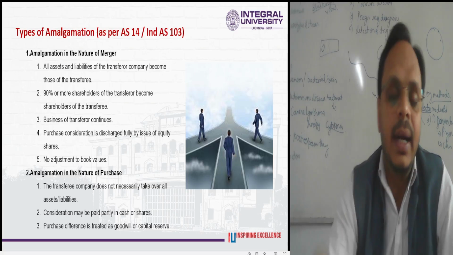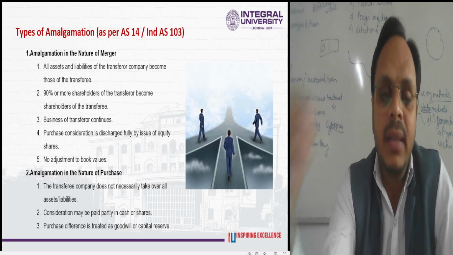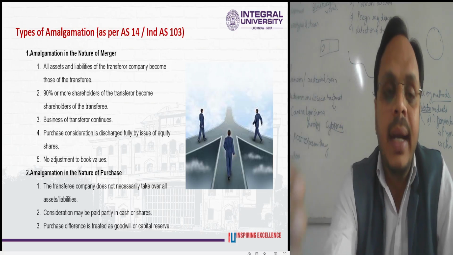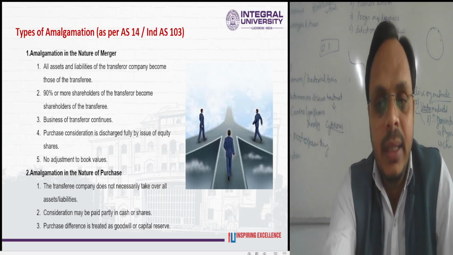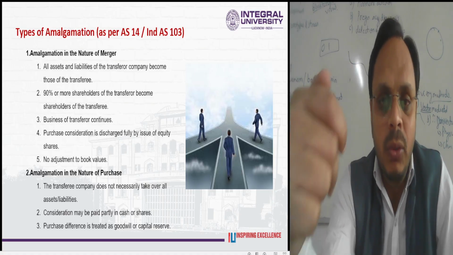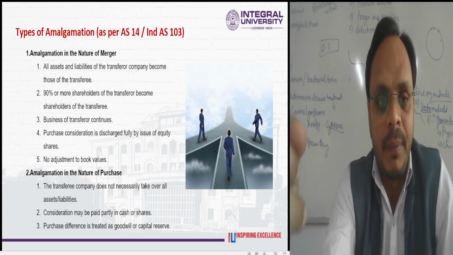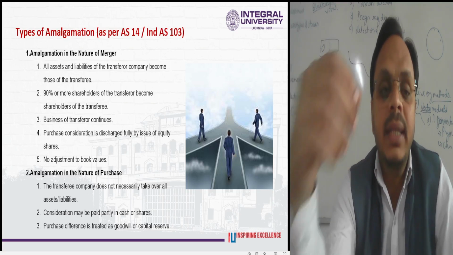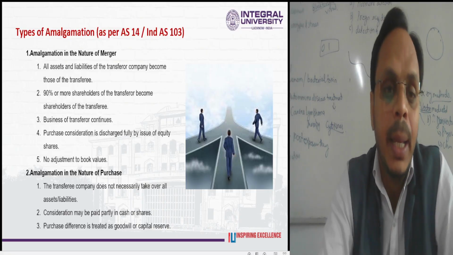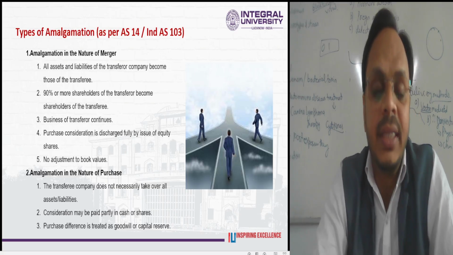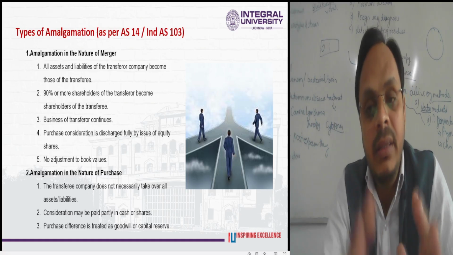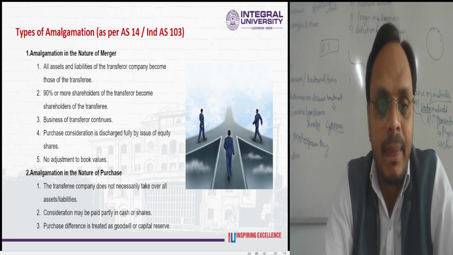The assets of X company as well as the liabilities of X company will automatically become the assets and the liabilities of the Y company. So X company will be known as the transferor, and Y company will be known as the transferee company. So 90% or more of the shareholders of the transferor company become the shareholders of the transferee company if the amalgamation is in the nature of the merger.